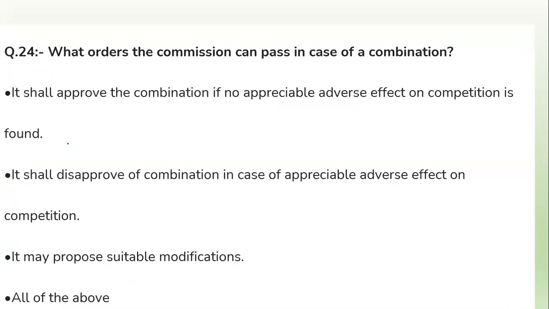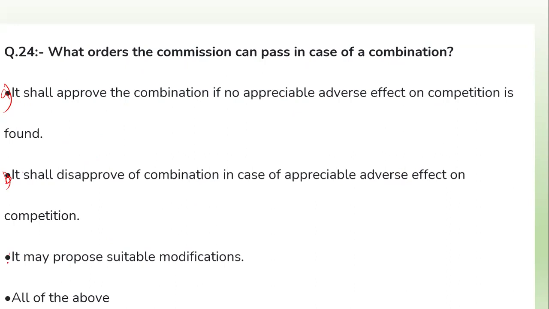Now, what order can the commission pass in case of a combination? Option number A, it shall approve the combination if no appreciable adverse effect on the competition is found. Option number B, it shall disapprove the combination in case of appreciable adverse effect on the competition.